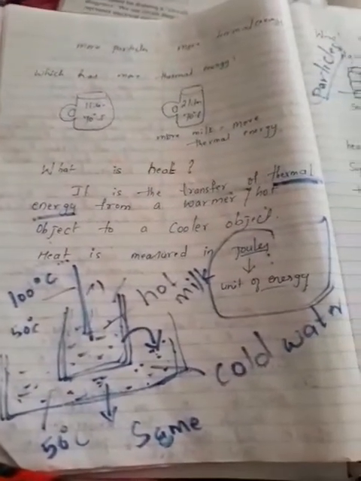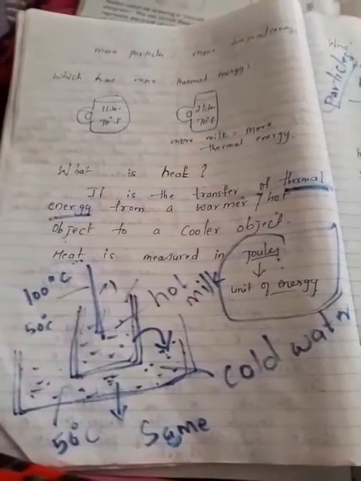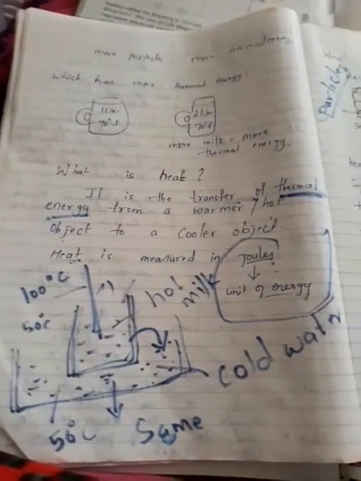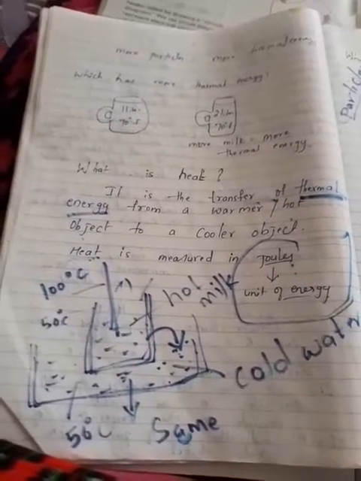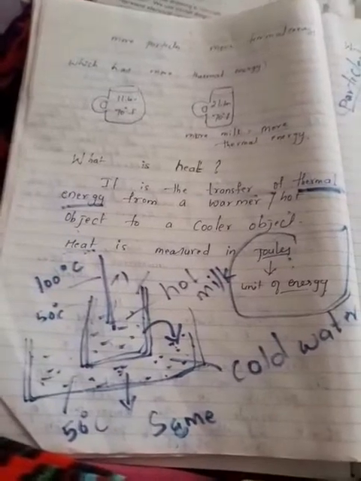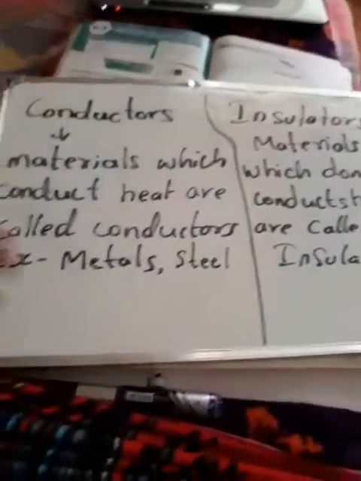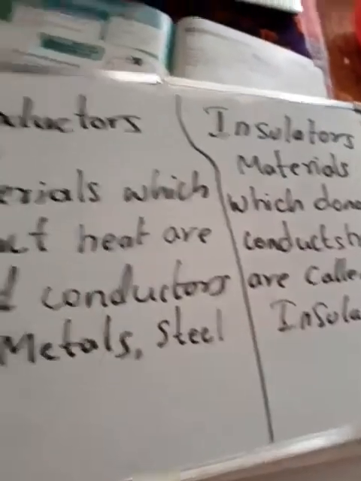So just once more recalling, what is heat? Heat is a transfer of thermal energy from a warm object to a cold object. Yes, whenever you put a hot material onto something, it will transfer its heat energy to the colder object. So this is heat. Today's class we will see what are conductors and what are insulators.